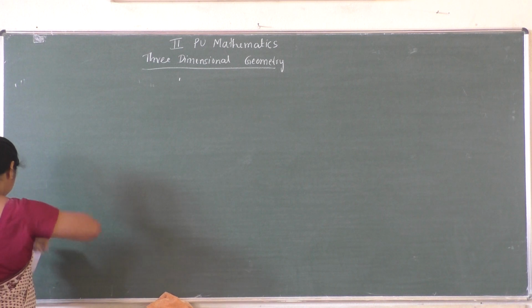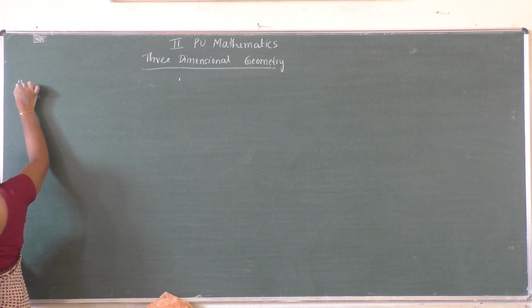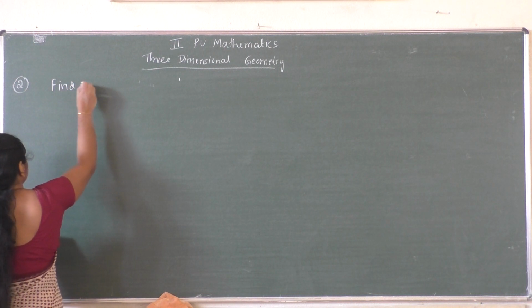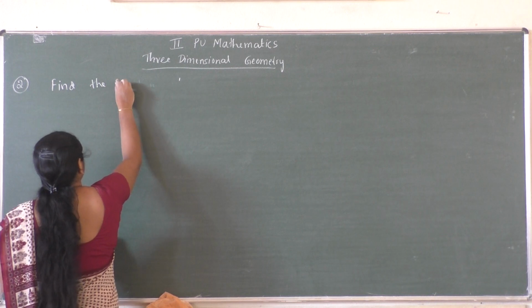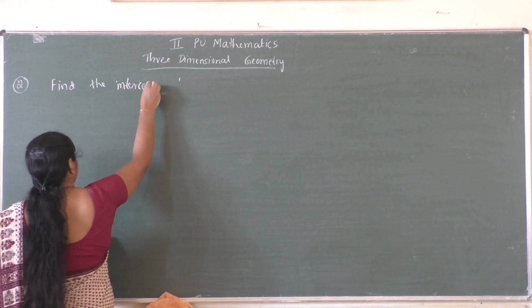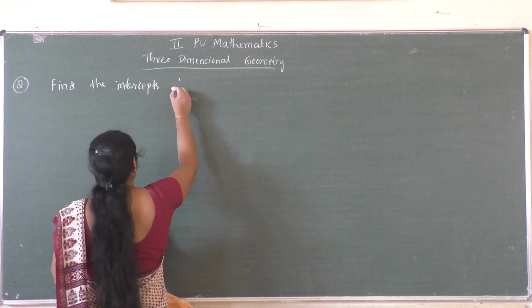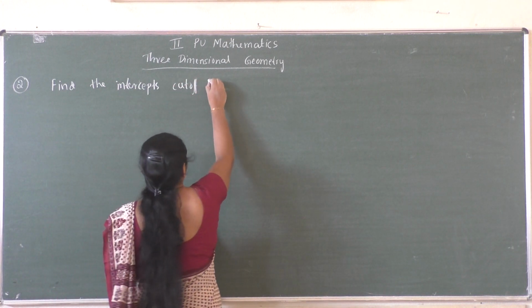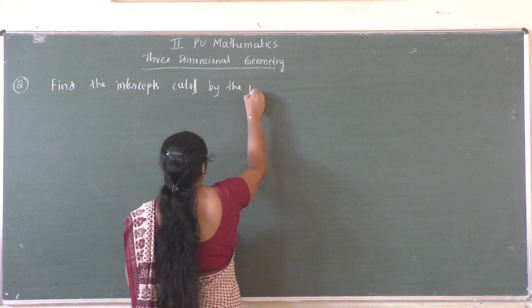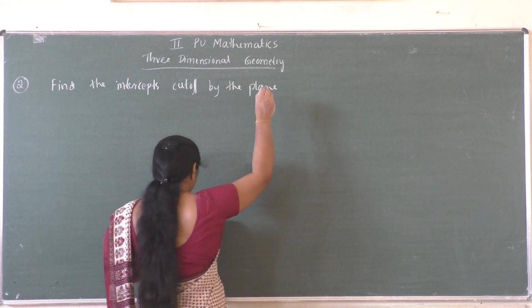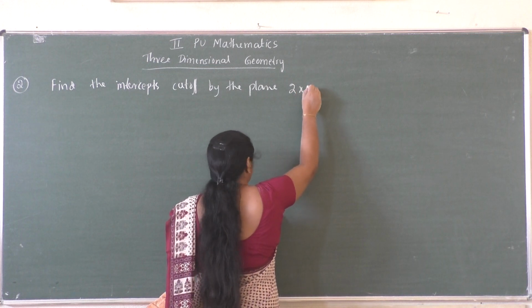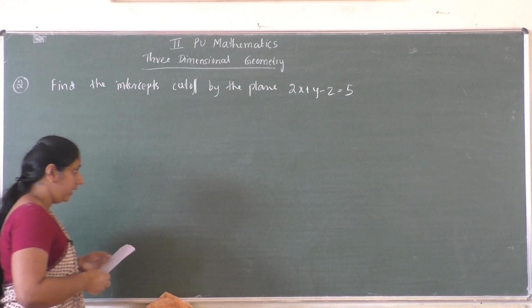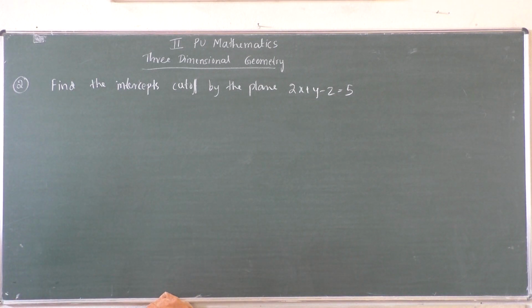Second question. Find the intercepts cut off by the plane 2x plus y minus z equal to 5.